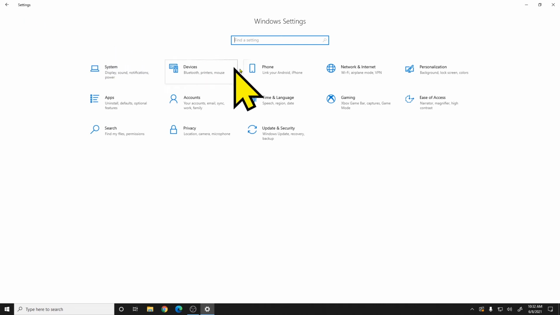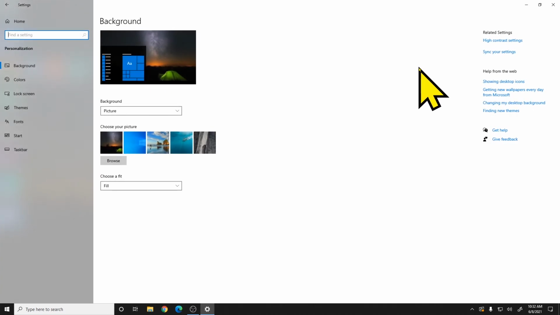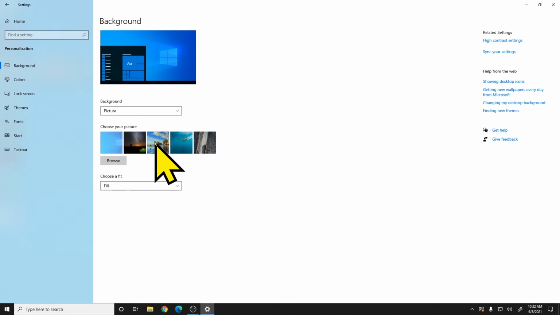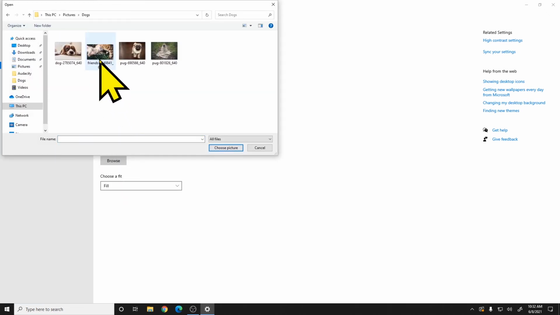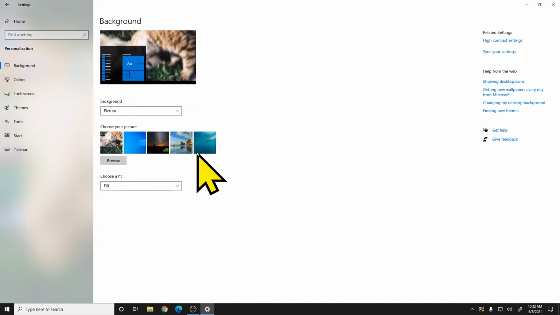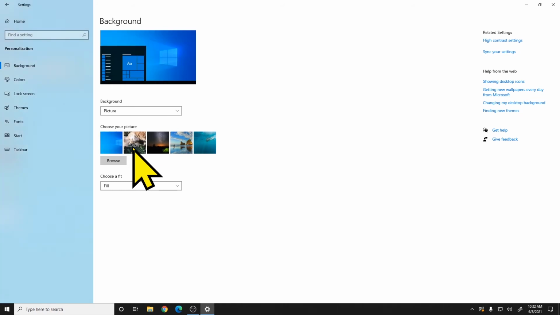And we're going to skip over now to personalization. I know a lot of people like to set custom backgrounds on their Windows machine, so this is where you'd go for that. You can see there's some pictures you can just choose by default that they give you with Windows, or you can go to Browse, and if you had your own pictures you wanted to use, you could go ahead and use one of those, and it'll change your background to that picture instead. And we're going to go back to the home setting.